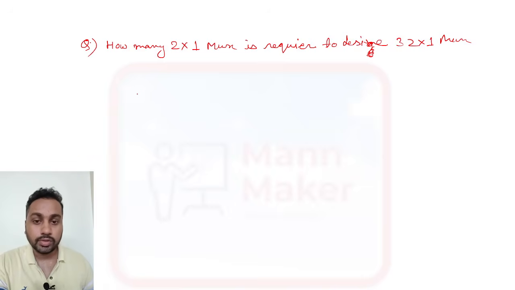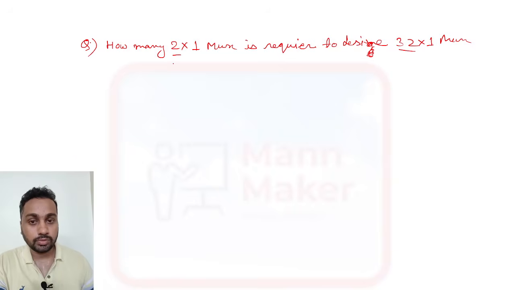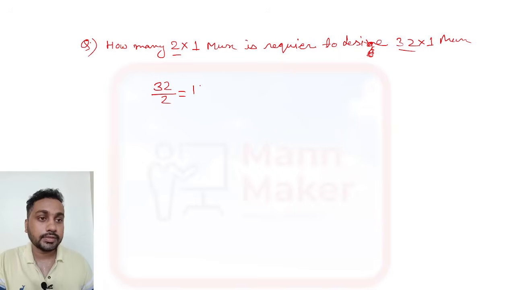So anything they ask, I will tell you how to solve it. You just check what you need to design. You need to design a 32 into 1 mux using 2 into 1 muxes. So you take 32 and this 2. 32 divided by 2 is equal to 16. Now take this 16, and 16 divided by 2 is 8.